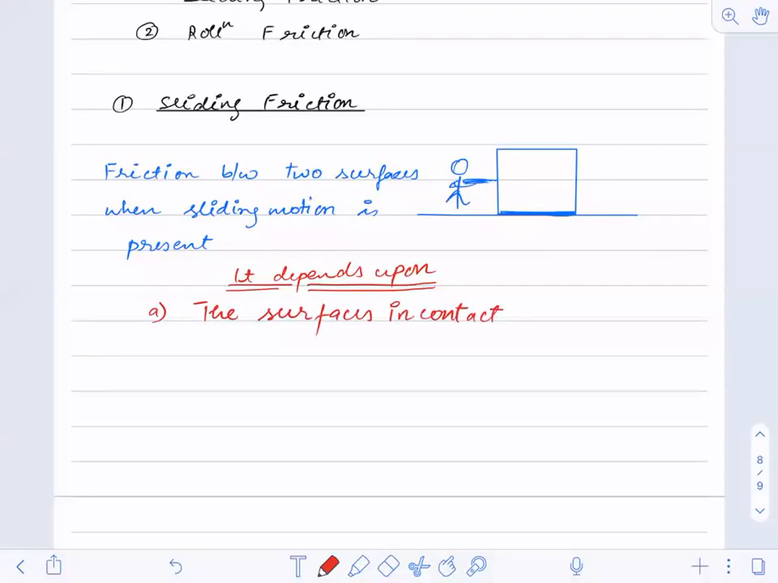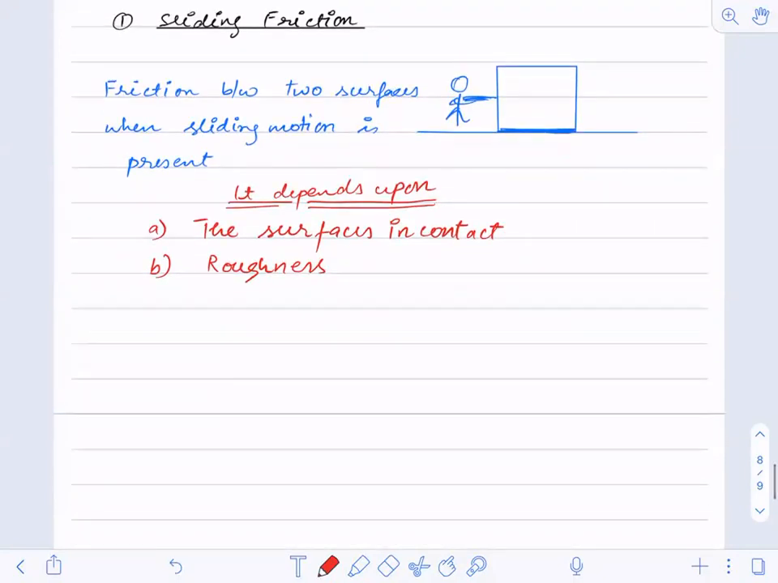Actually, how much potential energy is there, how much electromagnetic attraction is there between the two surfaces in contact? That is what it depends on. Anything else on which it depends? You can say irregularities or roughness. So these all are points on which it depends.